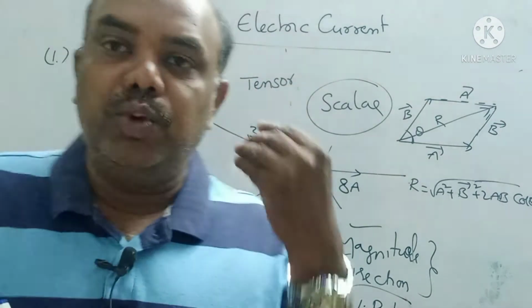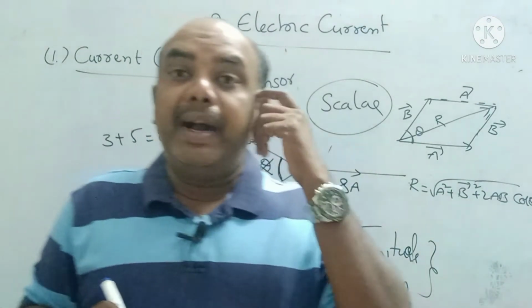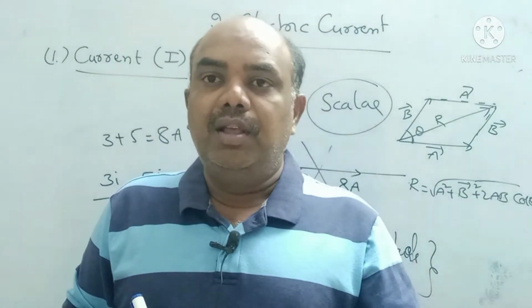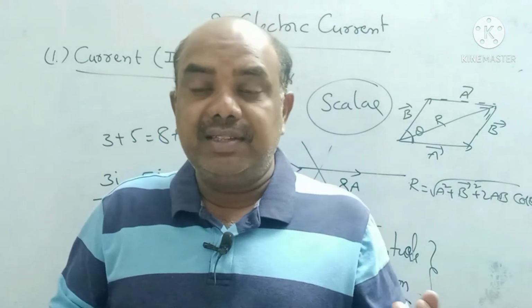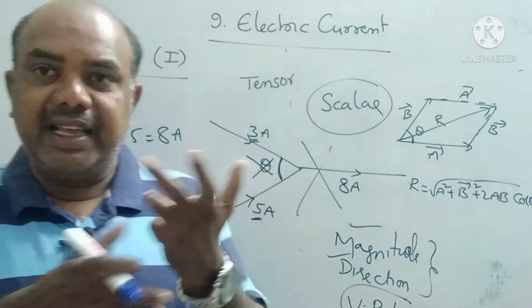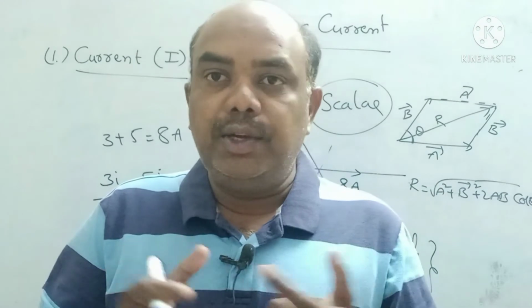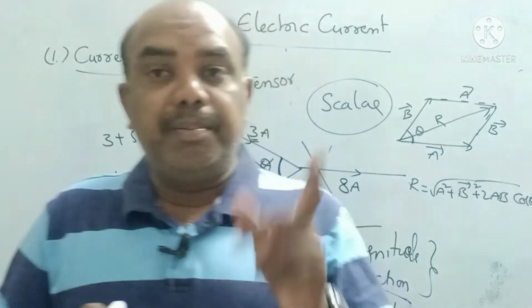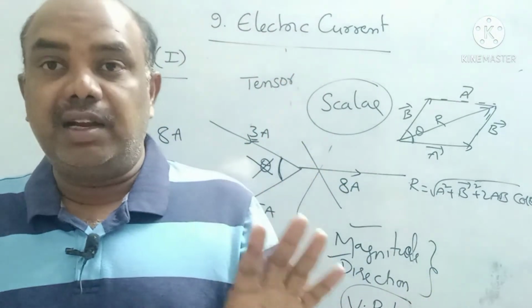Tensor means which has both direction and magnitude, but does not obey the parallelogram law. One more physical quantity is also like this, that is called pressure. Pressure also has the same scenario: it has direction, it has magnitude, but it does not obey the parallelogram law. Hence pressure is also a scalar quantity or tensor quantity.